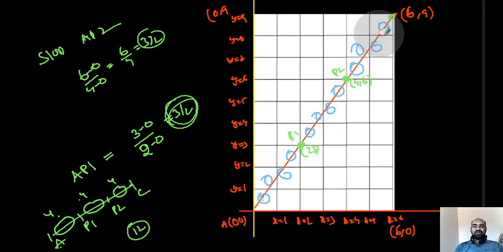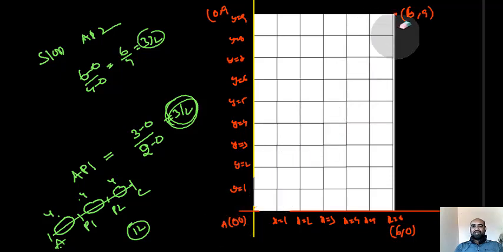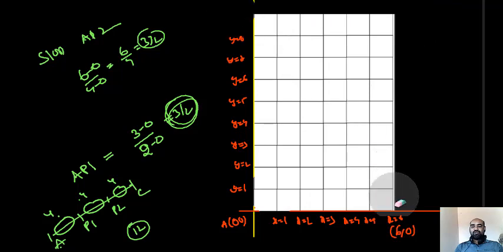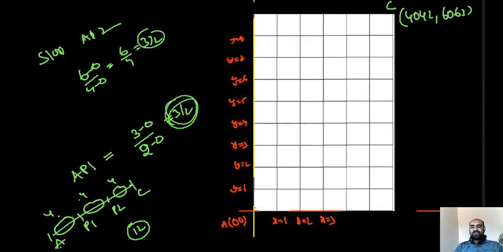Okay, now I will explain. Actually, in our problem, see this one: this point is (4042, 0), and this point is (0, 6060).